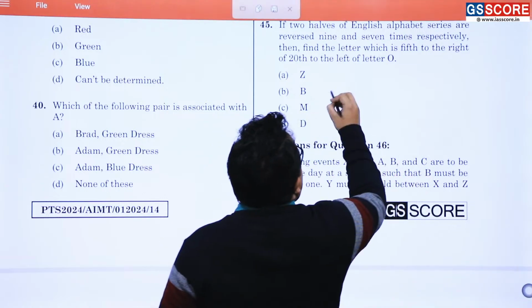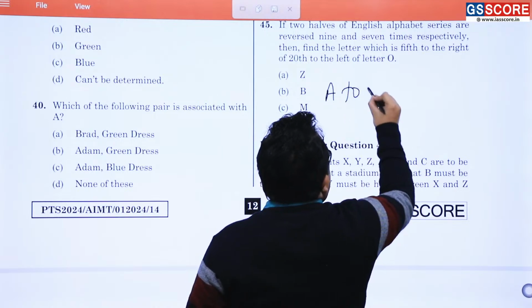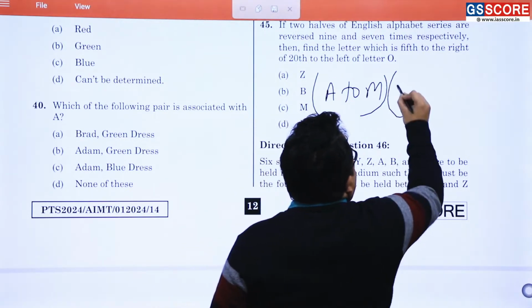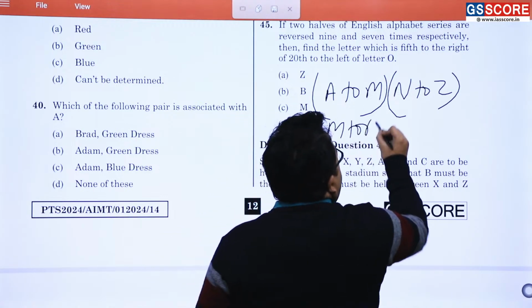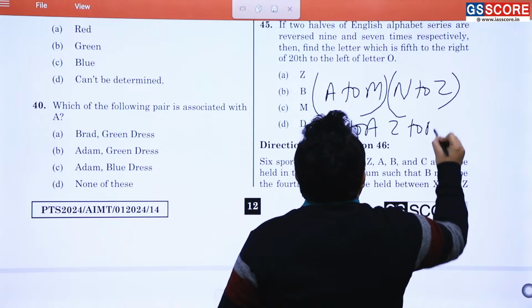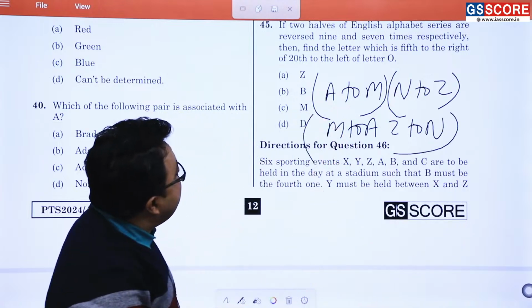So the thing is, A to M is getting reversed and N to Z is getting reversed. So M to A becomes, and then Z to N it becomes. So you can easily understand what exactly should be the answer of the question.